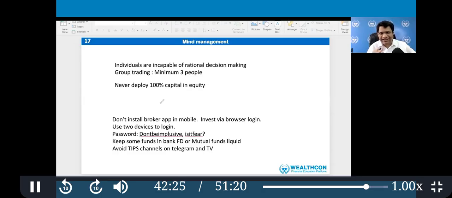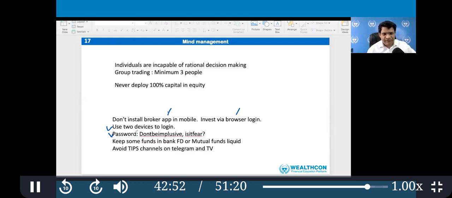See it in the evening, because anyway the market is closed then. And best is don't use the app, use the browser login, and use two devices to log in. For example, what I do, I log in from one device, and the authentication code comes to the other mobile. So I need two devices. So it reduces your impulsive buying.